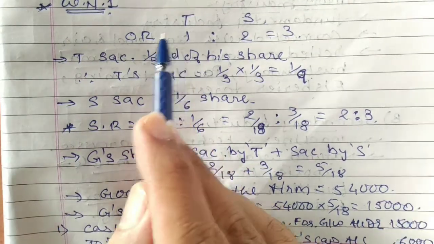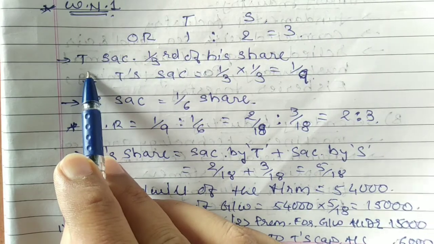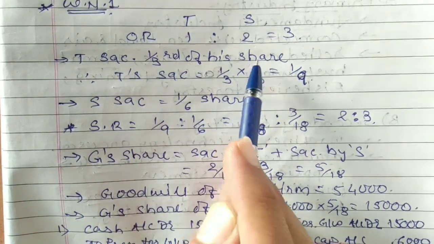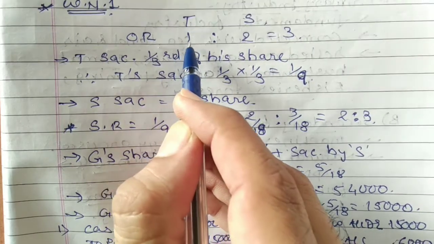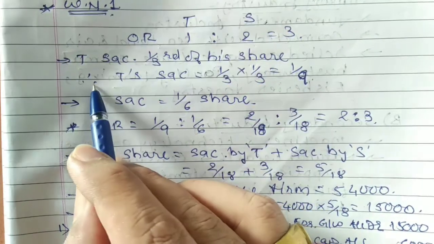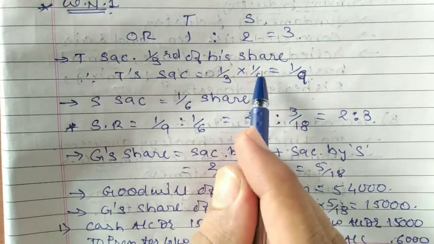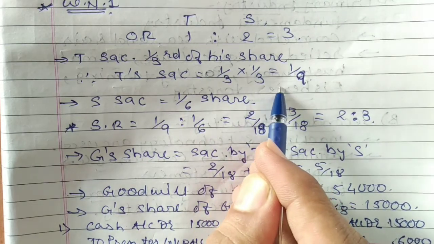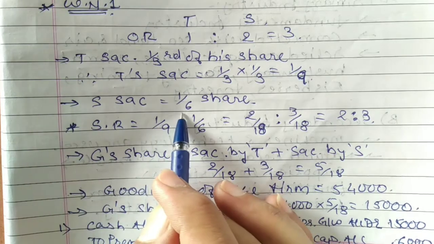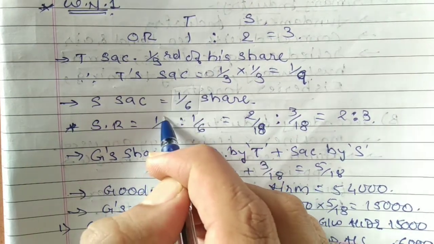See, the old ratio is 1:2. T, that means Tappu, sacrifices 1/3 of his share. Tappu's share is 1/3, and 1/3 of 1/3 would be Tappu's sacrifice. So T's sacrifice is equal to 1/3 into 1/3, which is equal to 1/9. Whereas Sonu's sacrifice is directly given as a 1/6 share. That means the sacrifice portion of Sonu is 1/6.